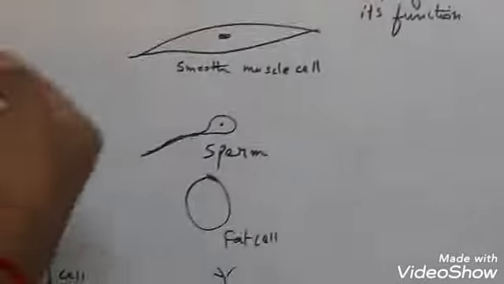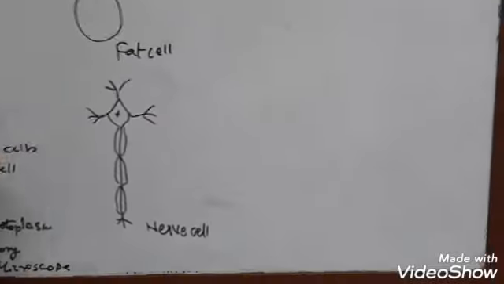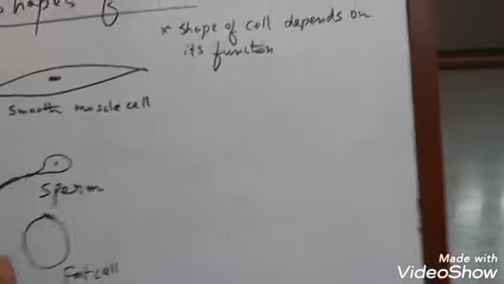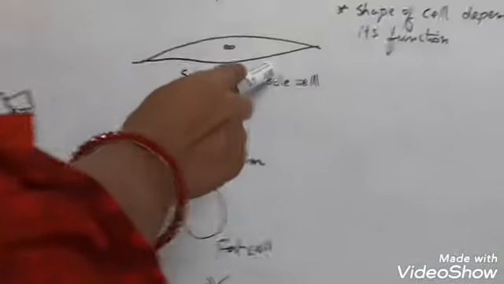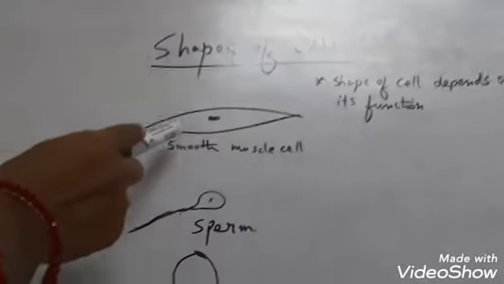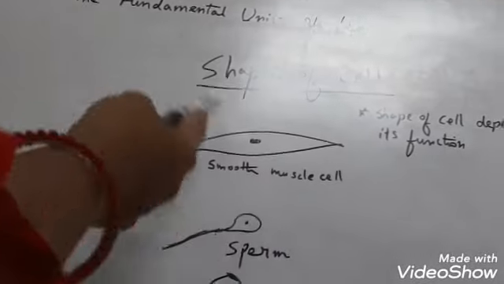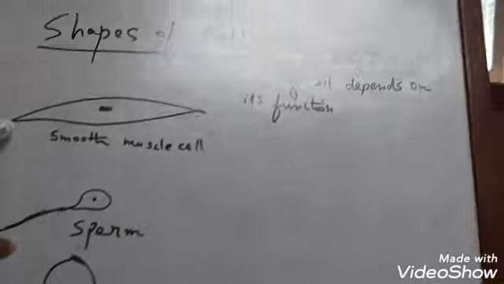Next come the various shapes of human cells. Now see, a human being is a multicellular animal. We have various organs, various organ systems. Every organ system has a specific function. Like you see, I have drawn a smooth muscle cell here. So what is the smooth muscle cell? Smooth muscle cells are present in visceral organs, the internal organs like the stomach and duodenum. So here we can find smooth muscle cells. See the shape, tapering at the ends and bulged in the middle.